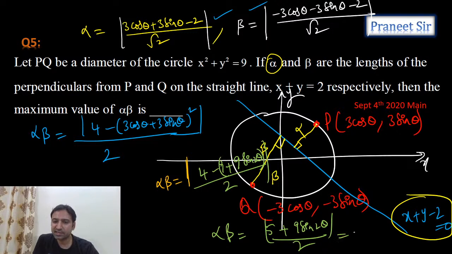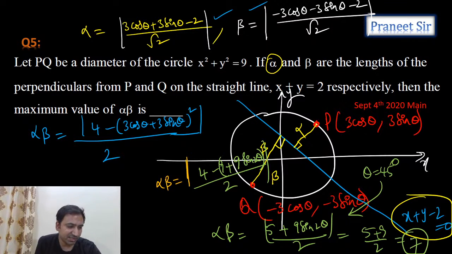So clearly we can say that it is positive, guys, so we can remove the modulus. But he is asking for the maximum value. To make it maximum, we should take theta equal to 45 degrees. If I take theta equal to 45 degrees, we get the maximum value, that is 5 plus 9 by 2, which is 14 by 2, which is equal to 7. So 7 is the answer, guys. Yes, correct Vikramaditya, you are right.